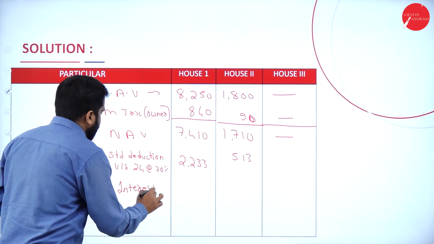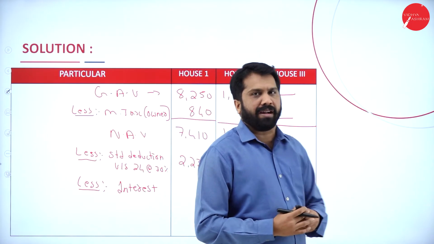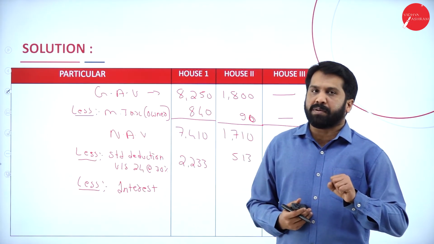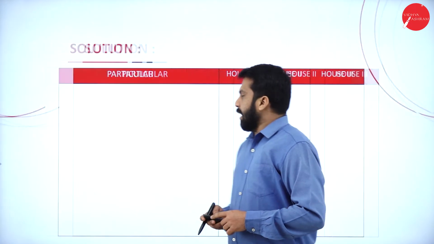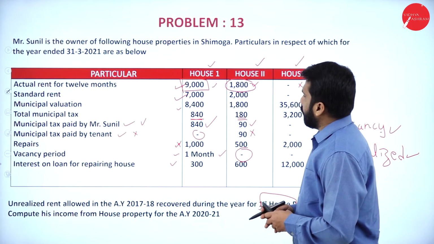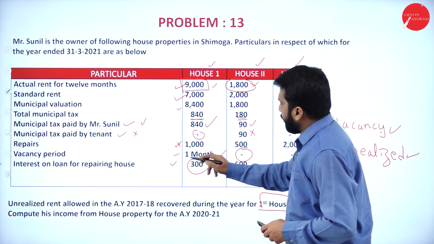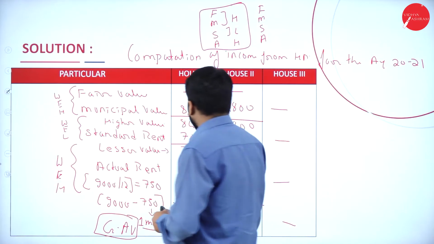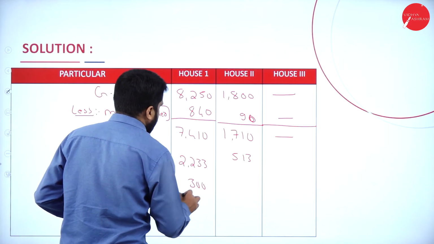I'll go back to the question. Whatever interest paid for construction purpose or repair purpose, we are supposed to consider. Interest on loan for repairing house, it is 300. We'll go for that. So this will be 300.